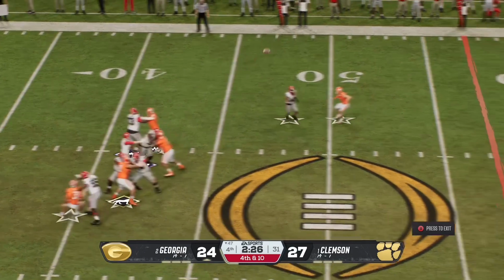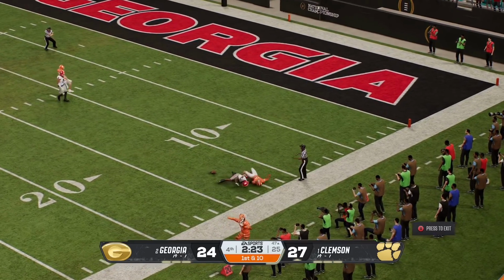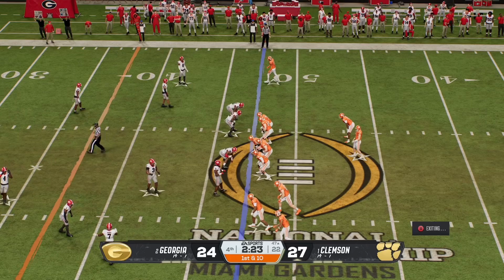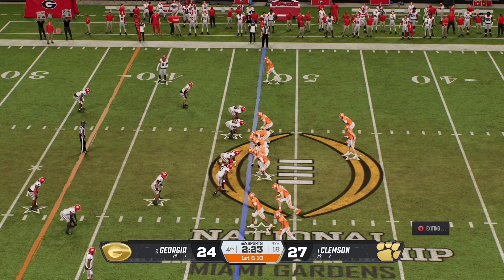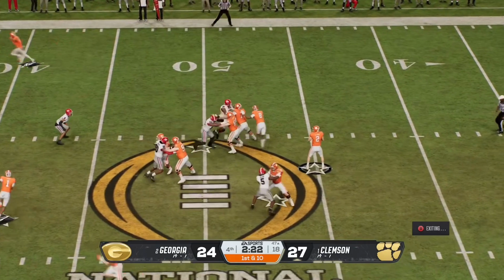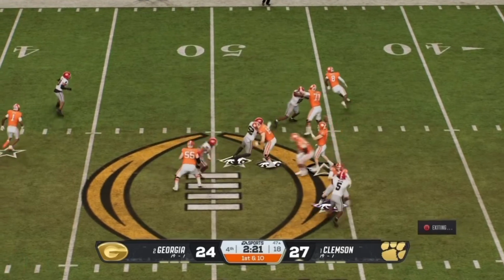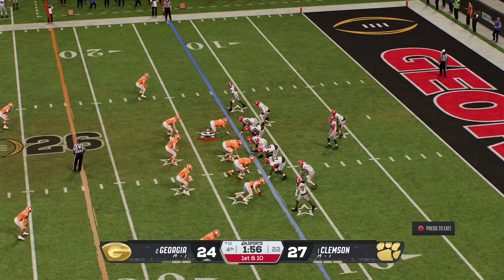Here we go. Gunnar Stockton, this is on the line. He's going to loft one up. It's going to be caught. No, it's going to be dropped. Oh my gosh, what happened there? He's going to drop the ball. What happened? Was that Zachariah Branch? Oh my gosh, what happened to the lineman? Hold up, let's get a replay on that. I don't really know what happened there, but anyway, let's get into the rest of the game.